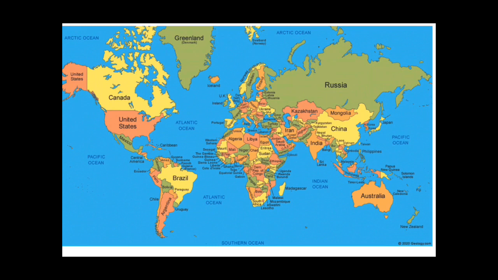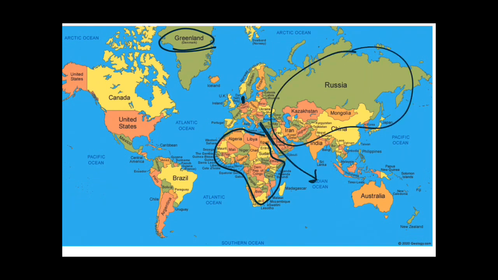So guys, you can see over here, this is Greenland. This is a territory of Denmark, a small country in Europe. You can see over here, this is Denmark and Greenland is part of this. Likewise, you can see here, this is the African continent, and what separates the African continent from the Asian continent is here. This is the Suez Canal. It is a very important canal. We will read about this in detail. Very minute details we are going to read in our upcoming videos. So this was the Suez Canal, from where the Britishers used to come to India and many of the eastern countries for their trade related activities.